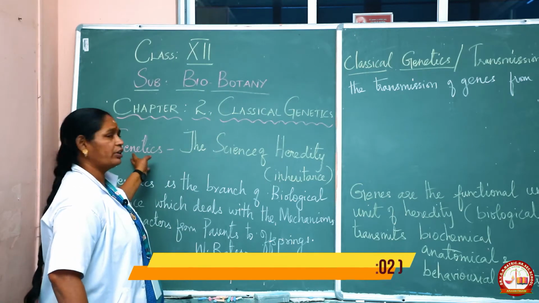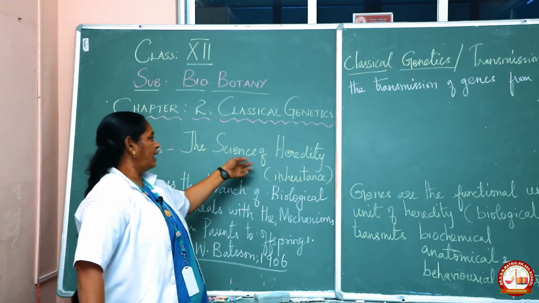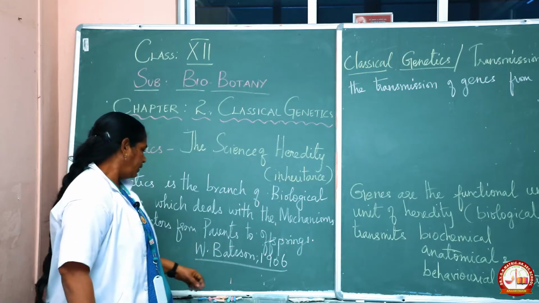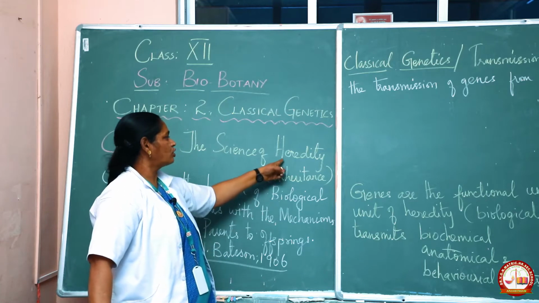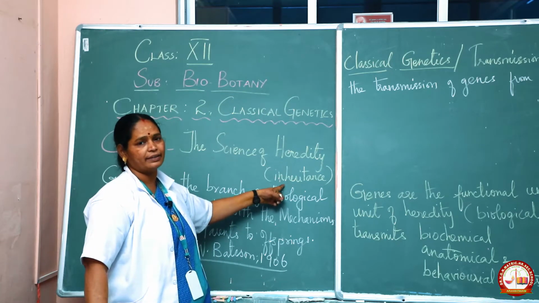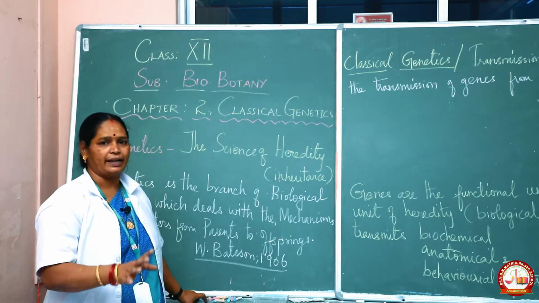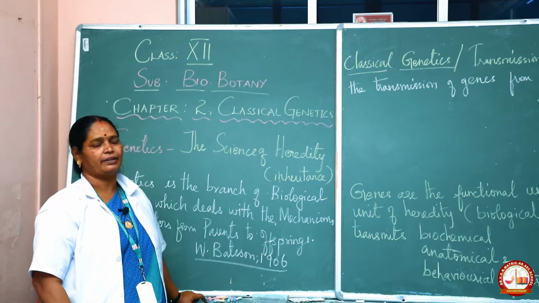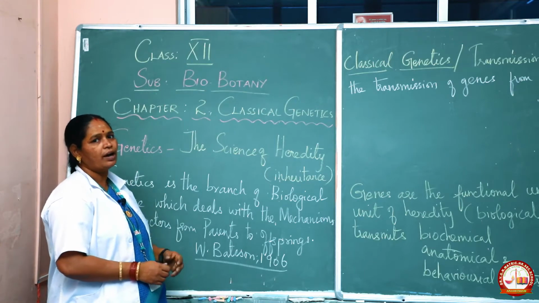Children, what do you mean by genetics? The science of heredity. It is a science of heredity. Here a word is given: what is heredity? It is also known as inheritance: the transmission of characters from one generation to the other.